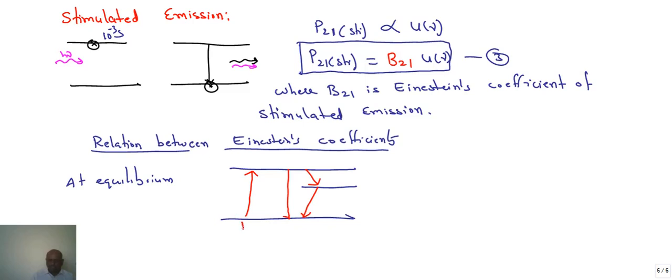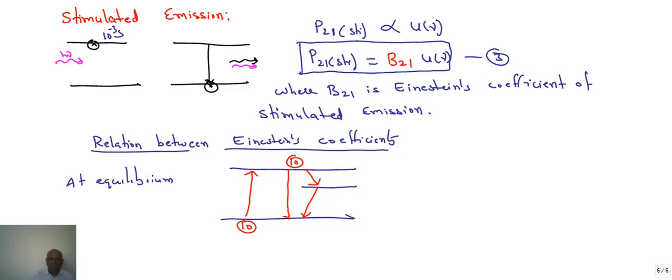Suppose there are 10 electrons. All these 10 electrons are excited by which process? Absorption. As per our equilibrium condition, the number of electrons moving from lower state to higher state is 10. Then certainly the number of electrons coming from higher state to lower state should be 10. But all the 10 may not come by the spontaneous method or the stimulated method. There is a sharing between the spontaneous and stimulated mechanisms. But anyhow, the number of electrons moving from the lower state to the higher state must be equivalent to that from the higher state to the lower state.